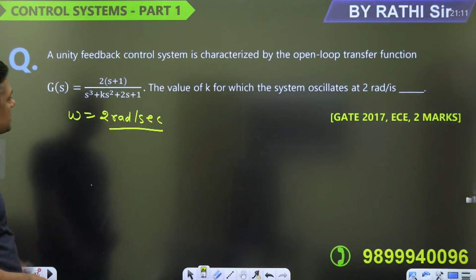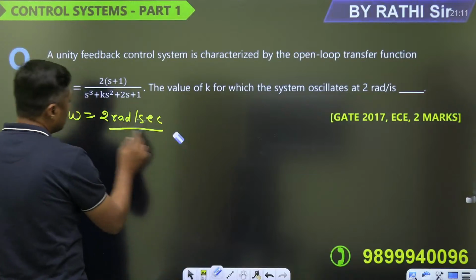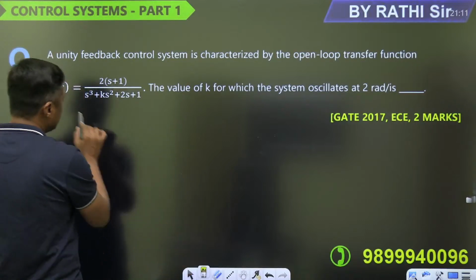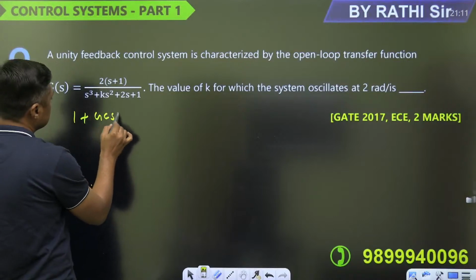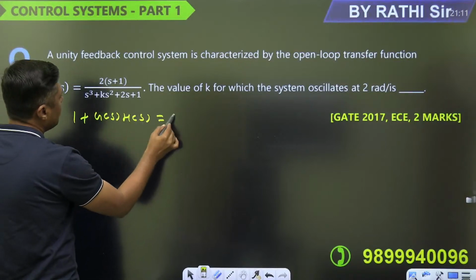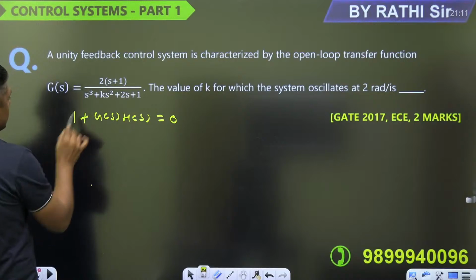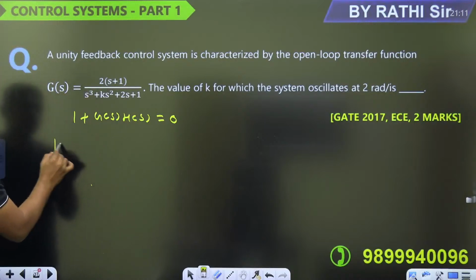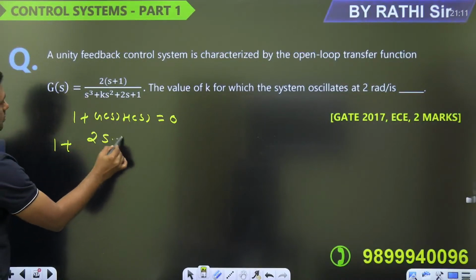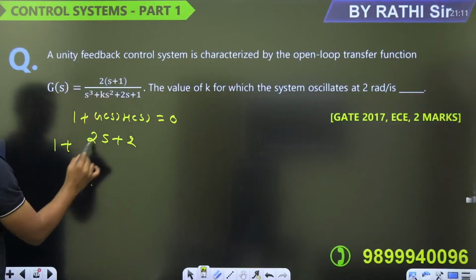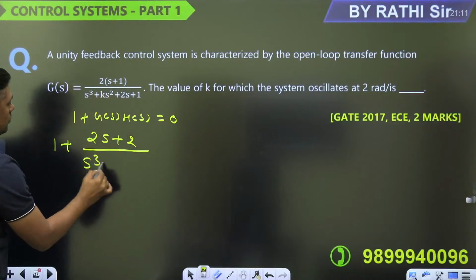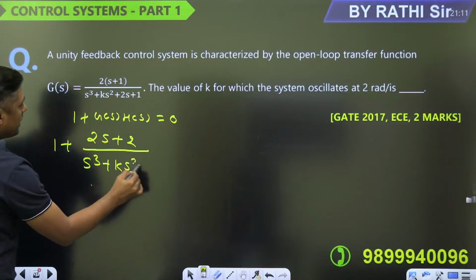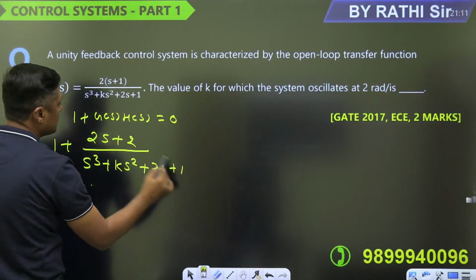So what is the characteristic equation you can find? The characteristic equation is 1 plus G(s)H(s). What is H(s)? 1. So you will get 1 plus (2s plus 2) upon (s cube plus k s square plus 2s plus 1).